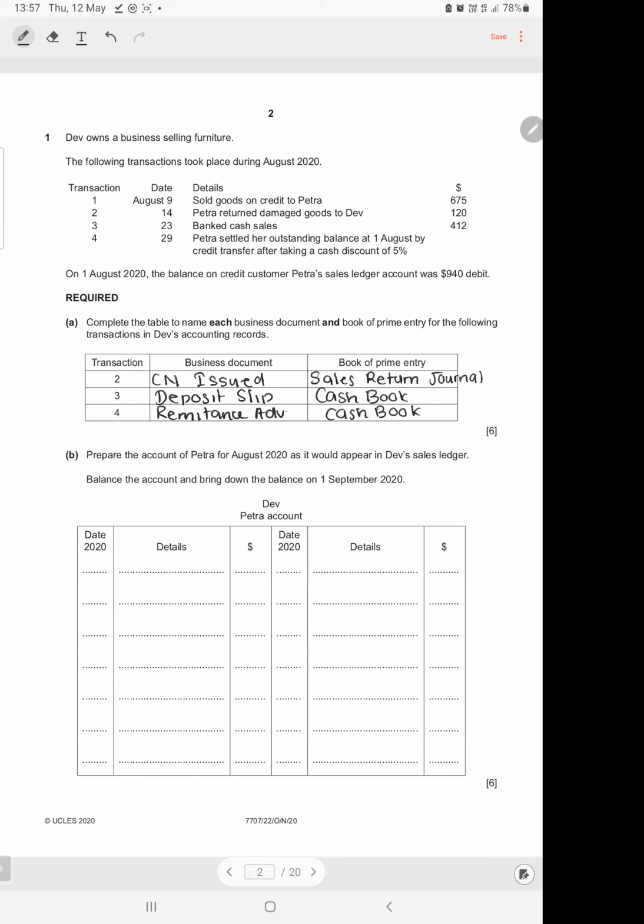Okay. And that is part A. Next, let's get to part B.